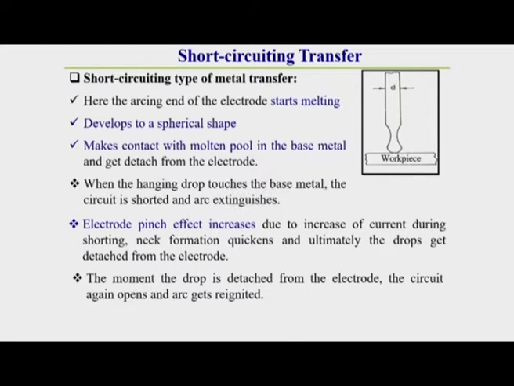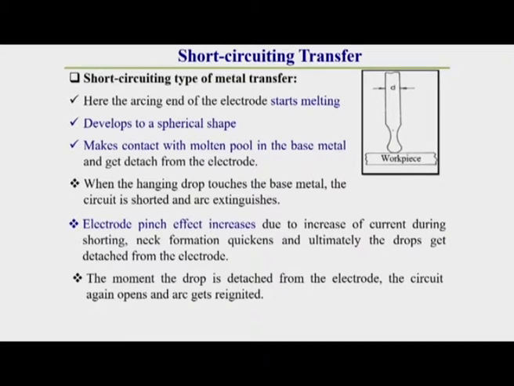Now, what happens in short circuiting metal transfer, and how does it look? Short circuiting metal transfer is one of the categories of contact metal transfer. Here the arcing end of the electrode starts melting and develops into a spherical shape.